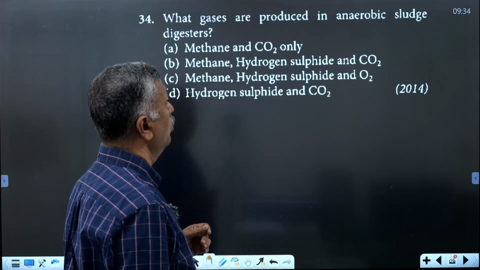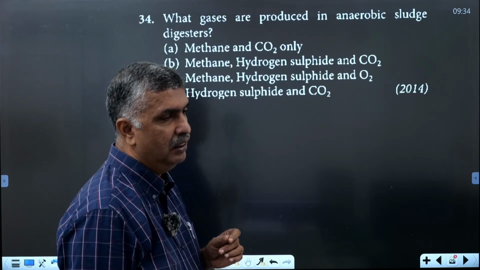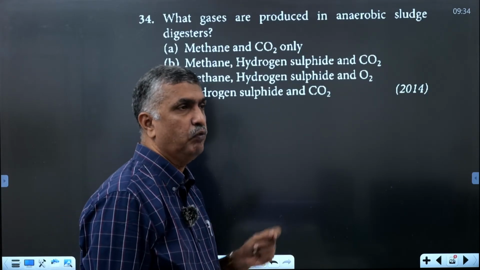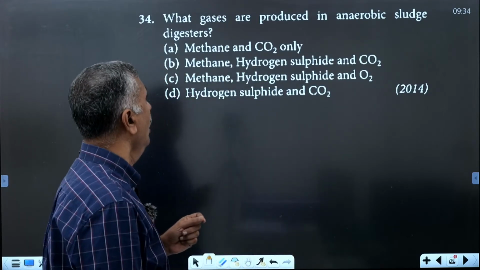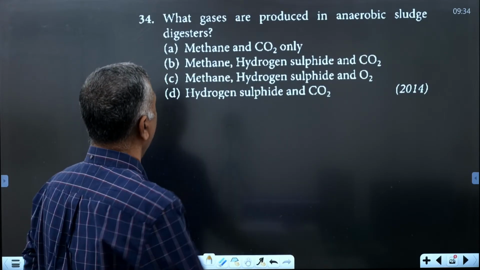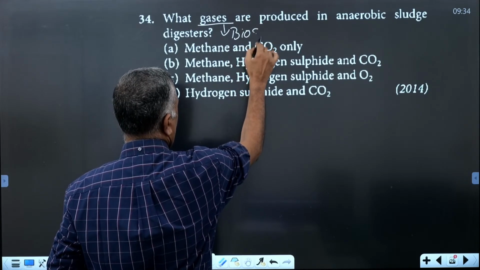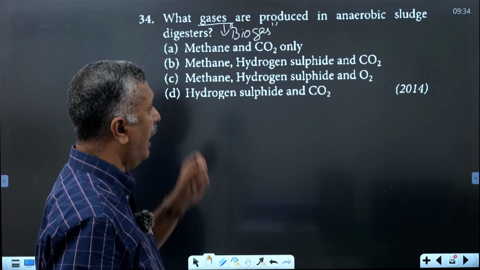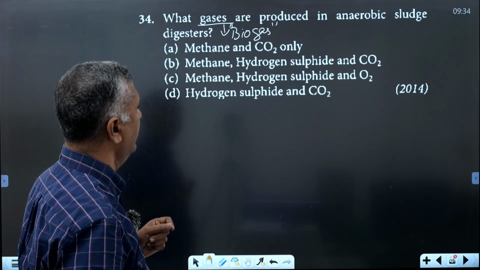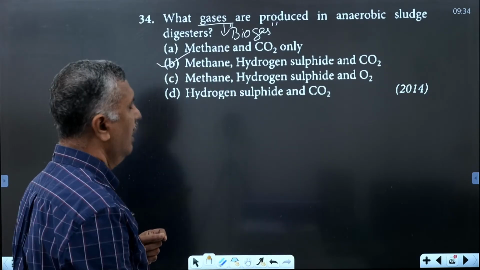Then next. What gases are produced in anaerobic sludge digesters? During anaerobic sludge digestion of the activated sludge, what gases are produced? Generally that gas is called biogas. The biogas produced by the anaerobic sludge digester contains methane, hydrogen sulfide, and carbon dioxide.